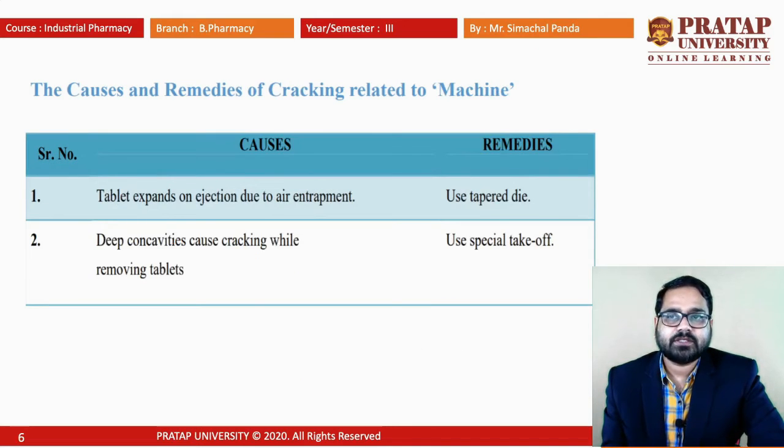The next causes of cracking are related to the machines. Tablet expansion on ejection due to air entrapment can be removed by using a different tapered die. The next machine-related cause is deep concavities, which cause cracking while removing the tablet. This can be overcome by using special take-offs.